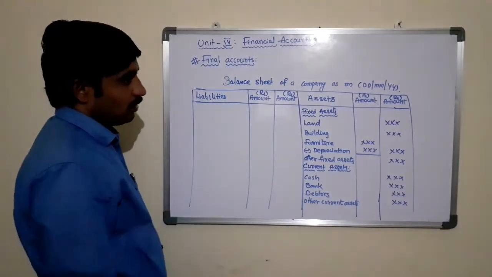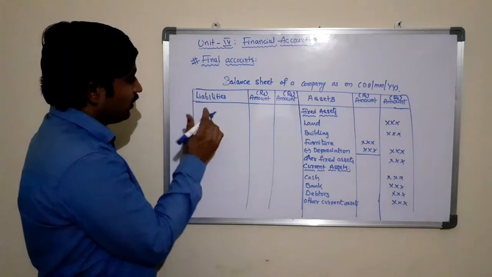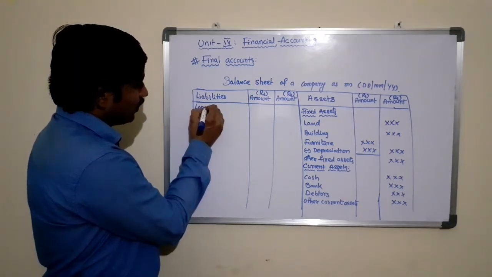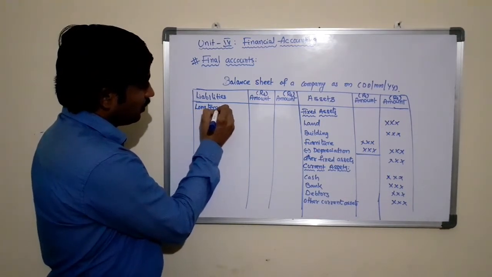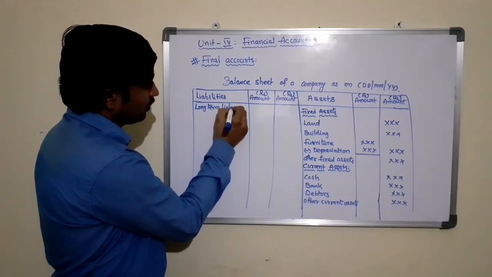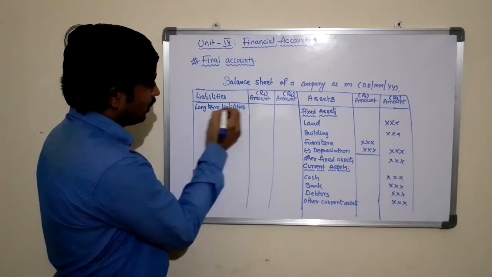Now, coming to the liabilities, we have two types of liabilities. Long-term liabilities.